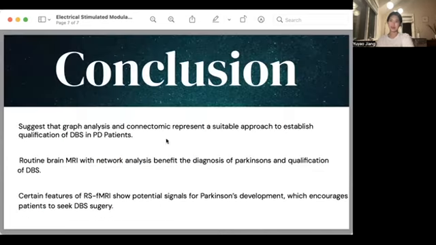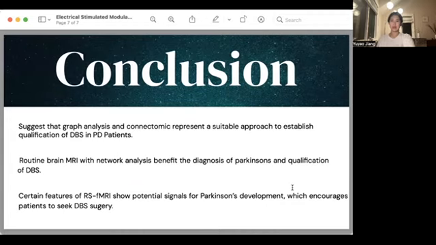To conclude, my experiments suggest that graph analysis and connectomics represent a suitable approach to establish qualification of DBS in PD patients. In addition, from an experiment, we determined that routine brain MRI with network analysis benefits the diagnosis of Parkinson's and qualification of DBS.